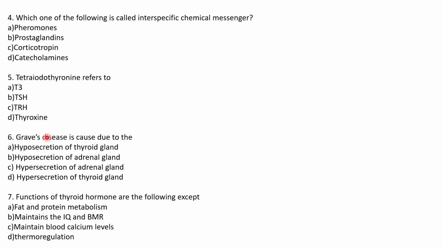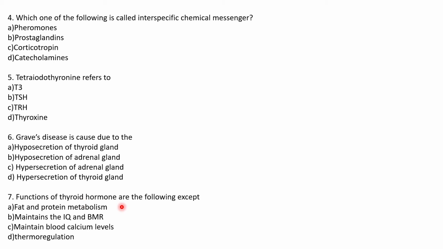Tetraiodothyronine. This is the other name for thyroxine. Option D is your answer. Tetraiodo, so T4. Graves' disease is caused due to the hyposecretion of thyroid, hyposecretion of adrenal, hypersecretion of adrenal, hypersecretion of thyroid. So the last one is the right option. When there is too much of thyroxine, then this disease occurs. So option would be D, hypersecretion of thyroid gland.